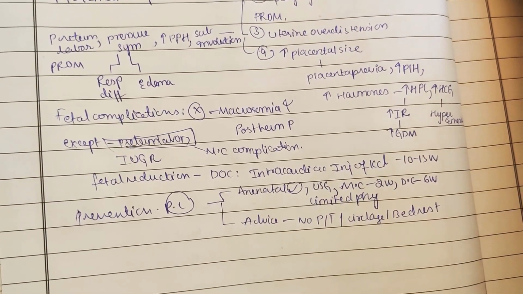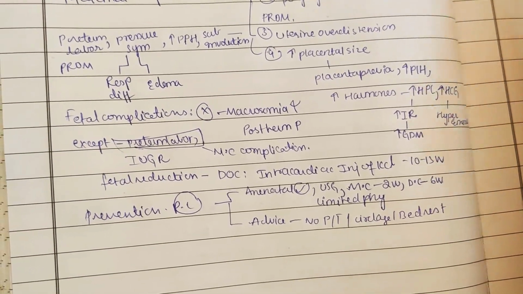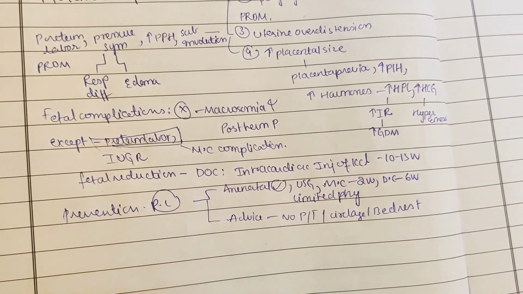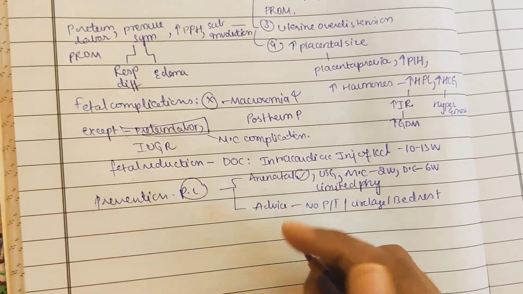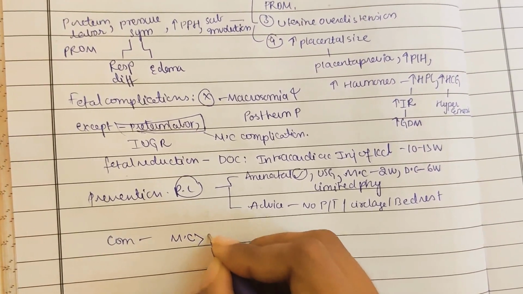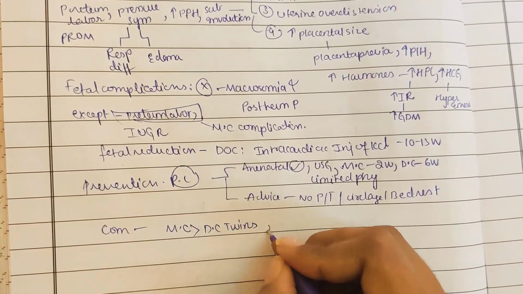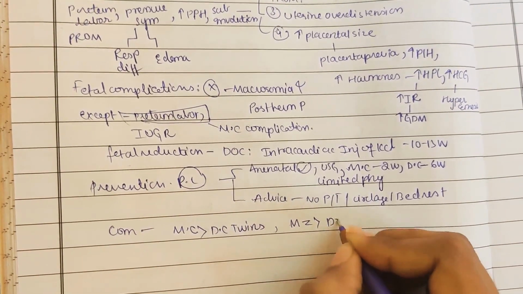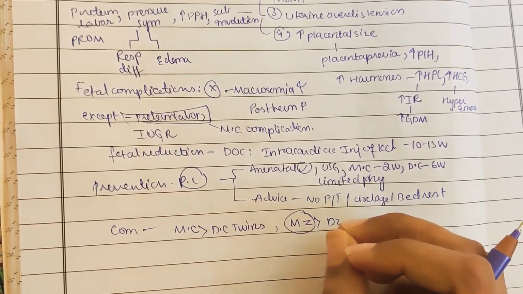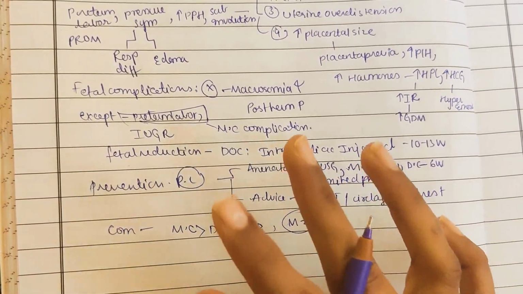Okay, so these methods should not be adapted: they should not take progesterone, tocolytics, or cerclage, and they should not take bed rest. All complications of twin pregnancy are much heavier in monochorionic than in dichorionic twins, because monochorionic twins have a bad prognosis, right? And monozygotic is greater than dizygotic twins. Monozygotic twins have more chances compared with dizygotic, because dizygotic twins are dichorionic, diamniotic, whereas monozygotic twins can have these monochorionic types.